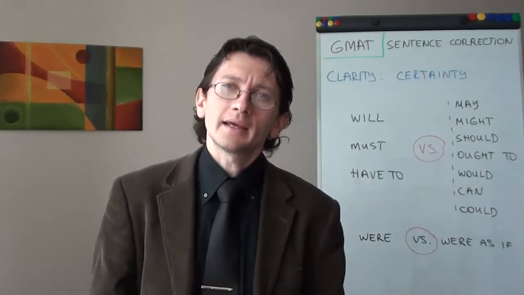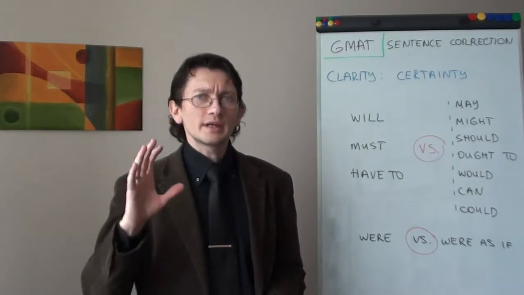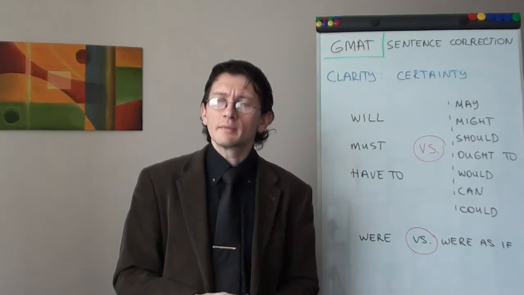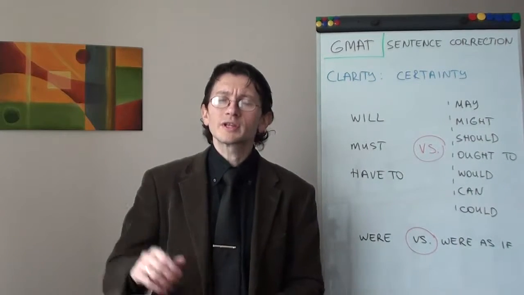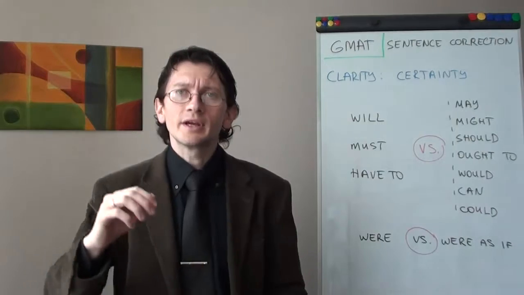Why? Because the meaning is different. Alright, so these are the things which we have to remember and keep in mind. Why? Because the meaning is different in certain and uncertain sentences.